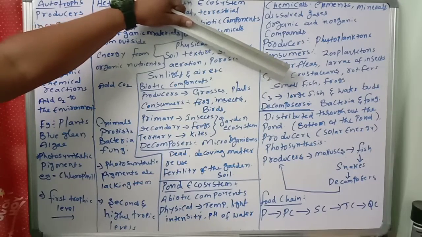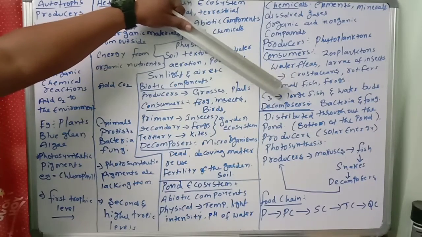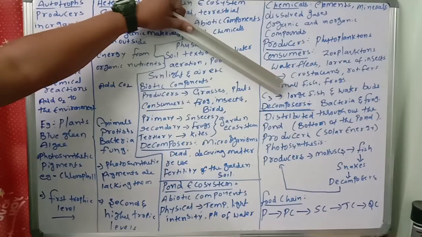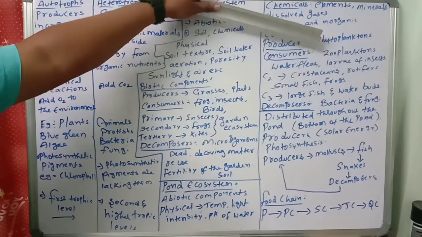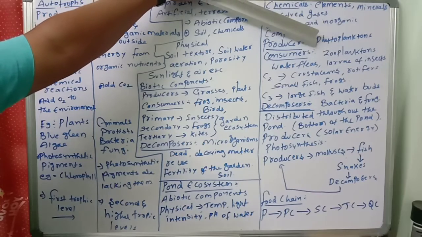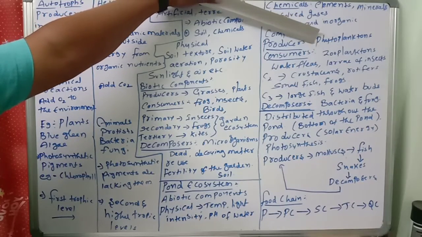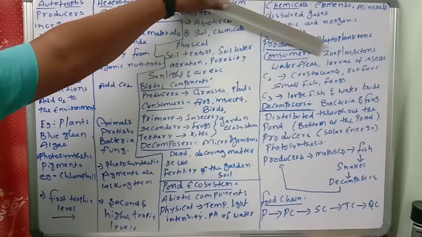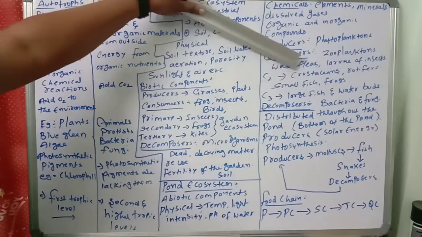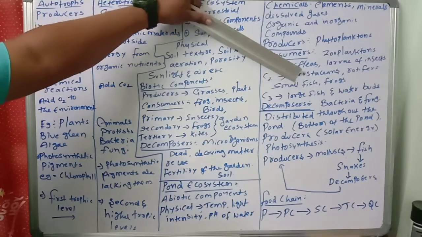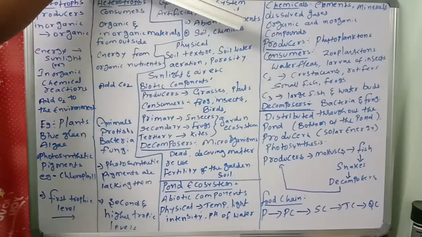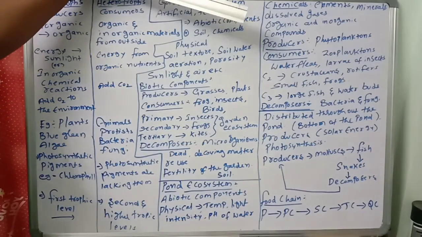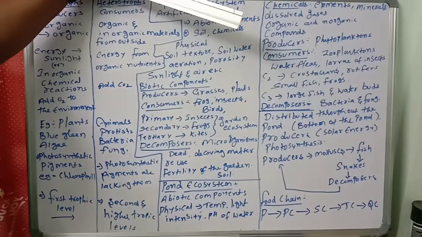The tertiary consumers are large fish and water birds. Like this, primary, secondary, tertiary consumers are there in the pond ecosystem.